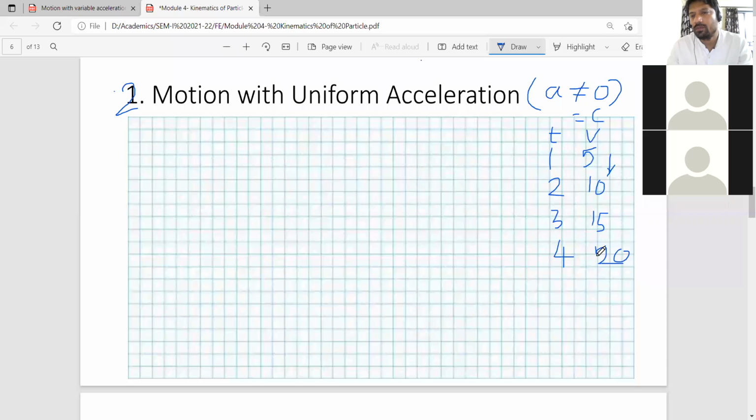The second observation is that it is increasing by a constant amount. Initially it was 5, then there was an addition of 5, so it became 10 meter per second. Then there is another addition of 5 meter per second. It became 15 meter per second. Means there is constant addition in the velocity.